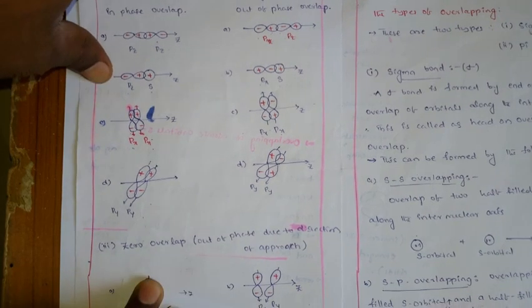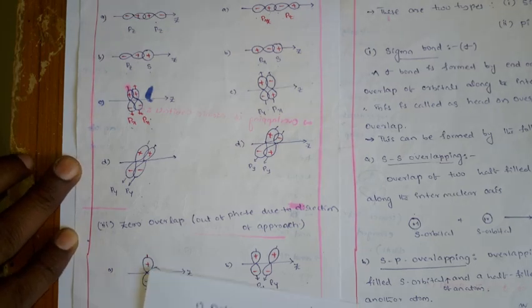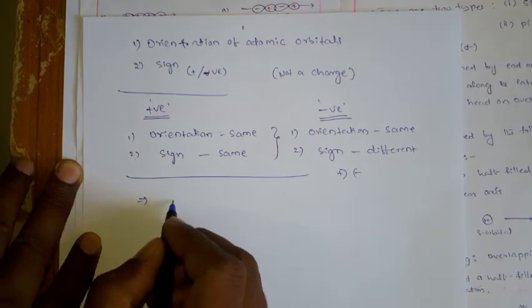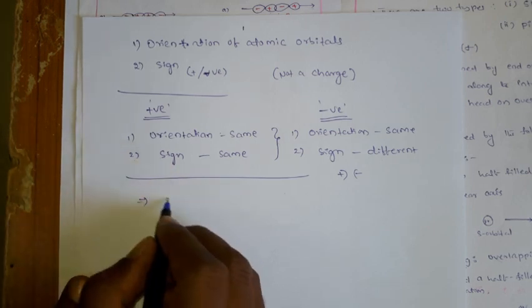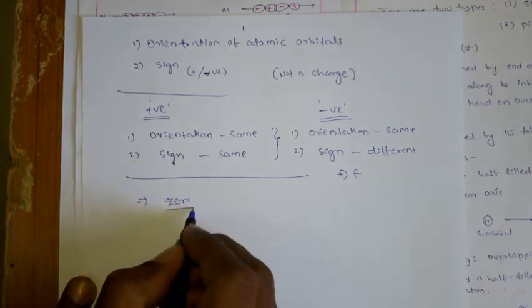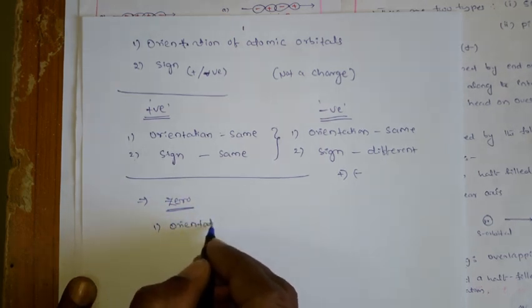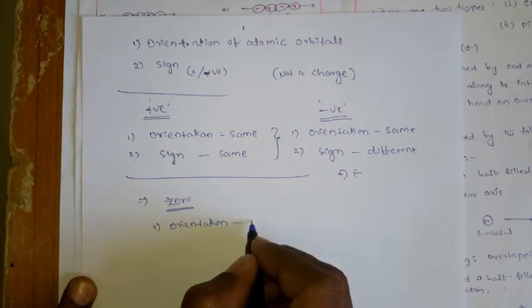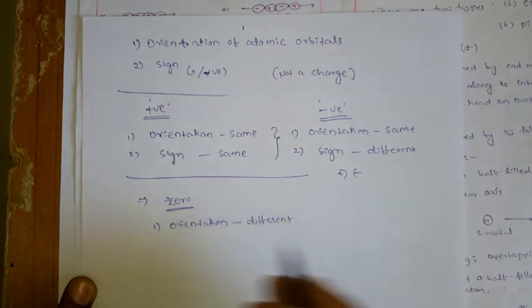Okay, right. So next, coming to the third overlapping, that is zero overlapping. What are the conditions for zero overlapping? The conditions are very simple. How many factors are there? Two factors, right? One is the orientation, another one is the sign. In zero overlapping, the first factor, orientation, plays the major role. In the earlier cases the orientation is the same, but not here. Here the orientation is different.